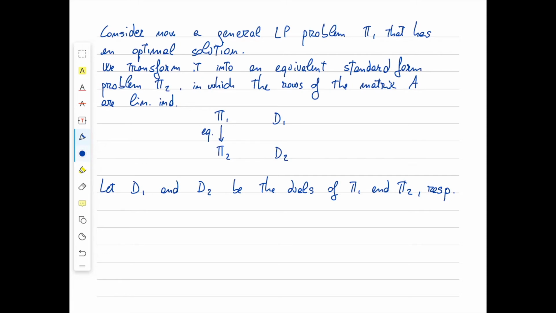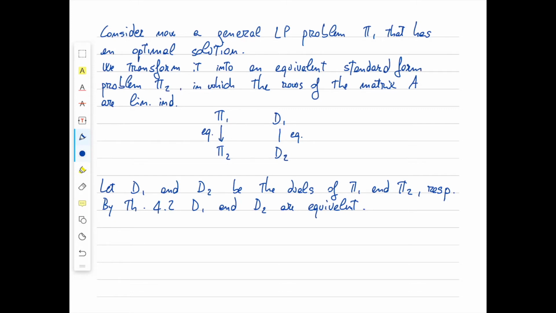We now apply theorem 4.2. This theorem says that since pi1 and pi2 are equivalent, then also their duals d1 and d2 are equivalent. So by theorem 4.2, D1 and D2 are equivalent. I'm going to put a link here and write EQ just to remember that they are equivalent.